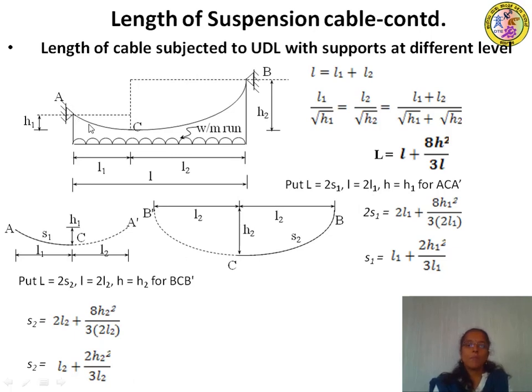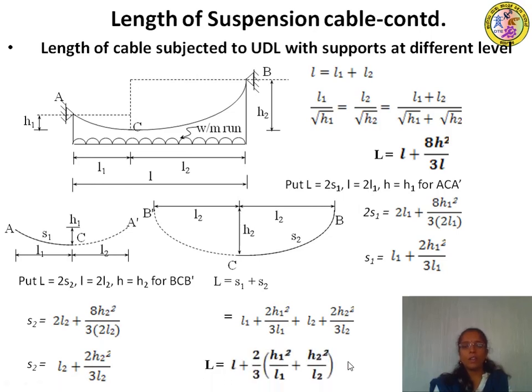So now, if you consider AC and BC segments, the total length of the cable L is equal to S1, the length of the cable AC, plus S2, the length of the cable BC. Substitute here: S1 is L1 plus 2H1 square by 3L1, plus S2 is L2 plus 2H2 square by 3L2. If you simplify it, the total length of the cable which has supports at different levels can be calculated as L is equal to l plus 2 by 3 into H1 square by L1 plus H2 square by L2.